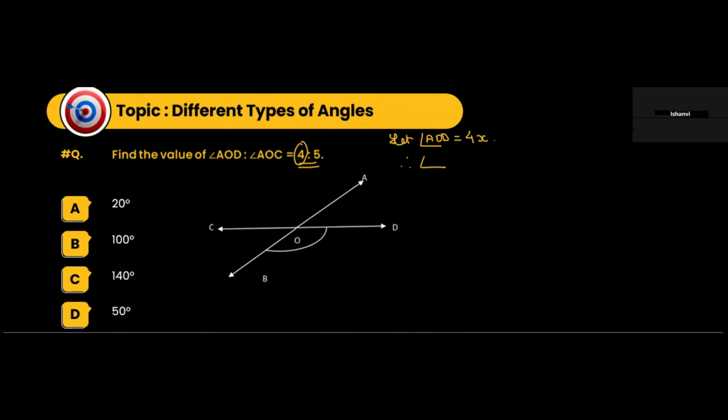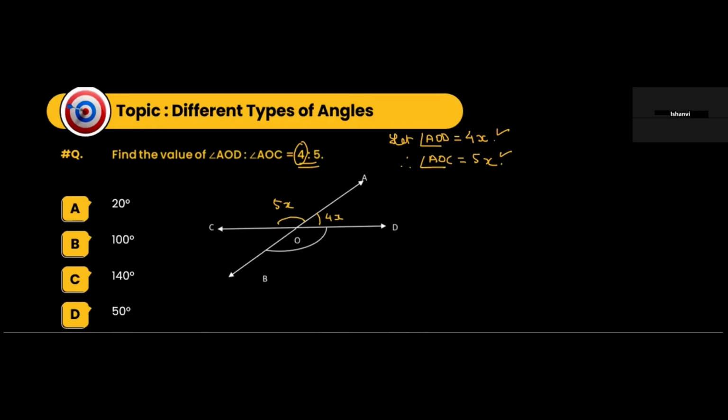Therefore, angle AOC will be 5x. If we are assuming that angle AOD is 4x, then angle AOC is 5x.